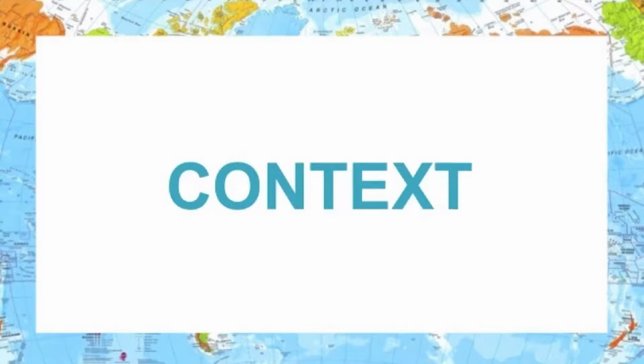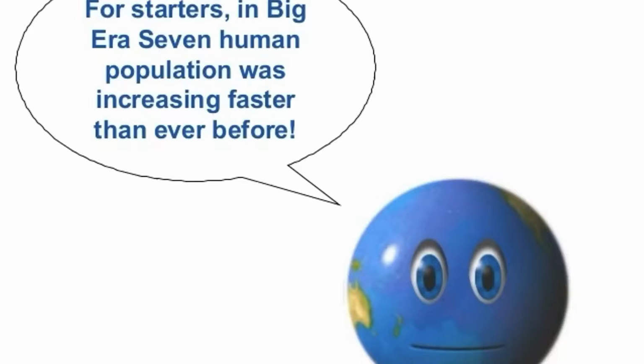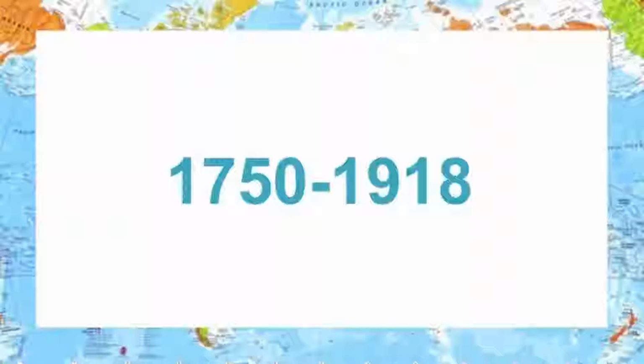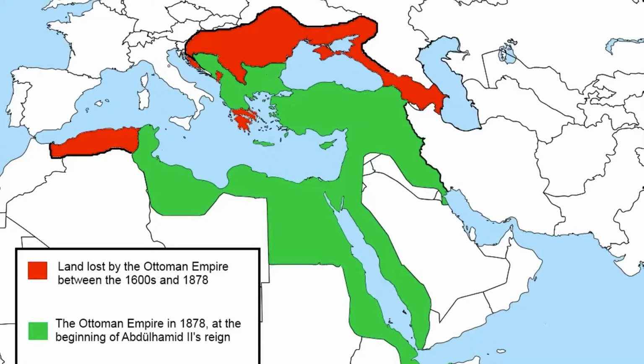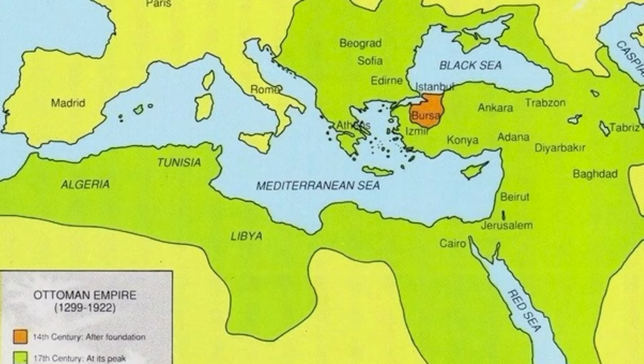Before we begin, a bit of context as to what was happening during the era. Chapter 32 occurred during Era 7. Era 7 is also known as the mid-modern era. During 1750 to 1914, it was an age of revolution, industry, and empire. During this time, the Ottoman Empire faced problems with Russia and Egypt, and they also suffered economically. Europe only kept the Ottoman Empire because of the balance of power.